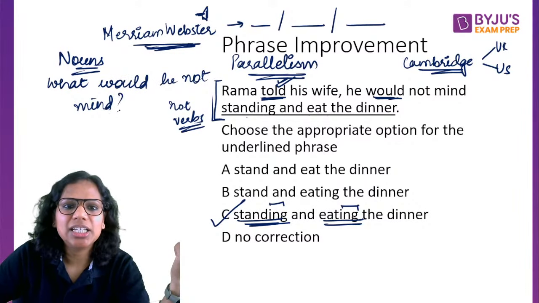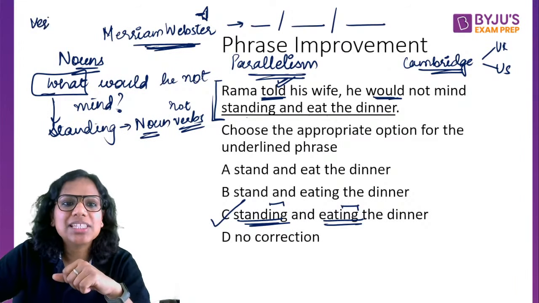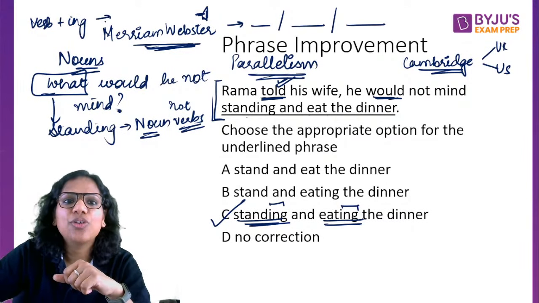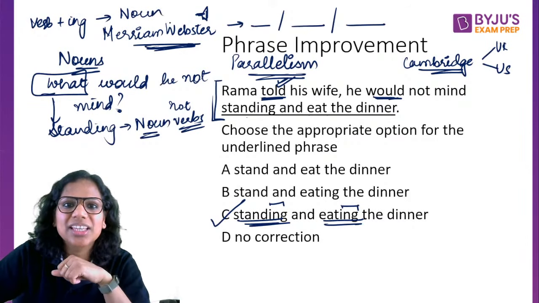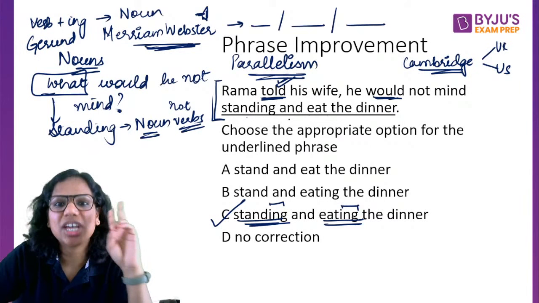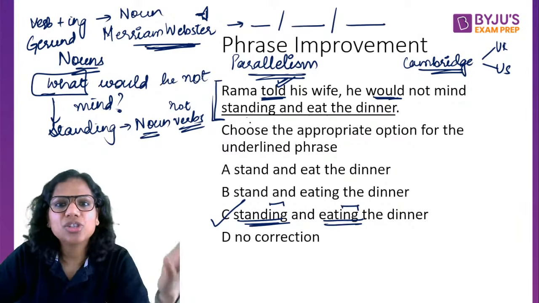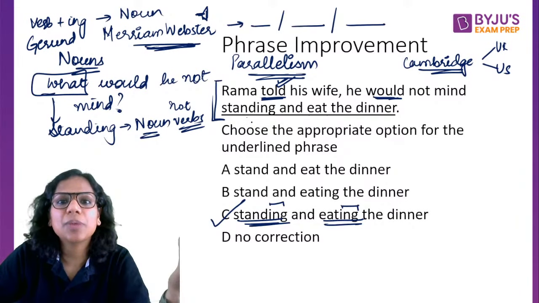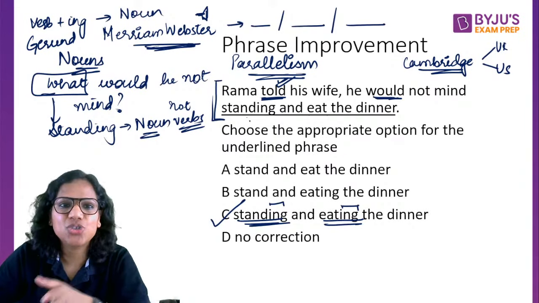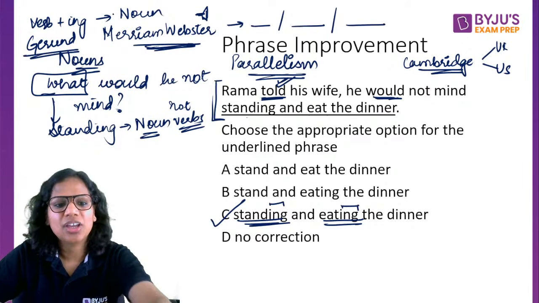So standing and eating are answering the question what? This standing is a noun here. So sometimes verb plus ing forms function as a noun. That is when they are called gerunds. So this standing and eating, they are gerunds here. Right? For instance, if I say swimming is my hobby, there swimming is not a verb. Swimming is a noun. What is my hobby? Swimming. So swim plus ing, verb plus ing, functioning as a noun there and they are gerunds.